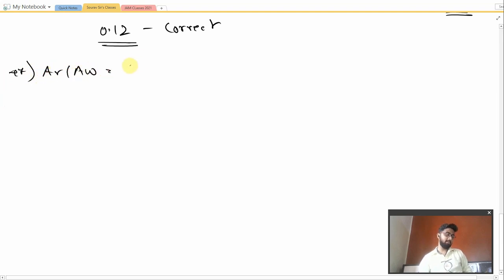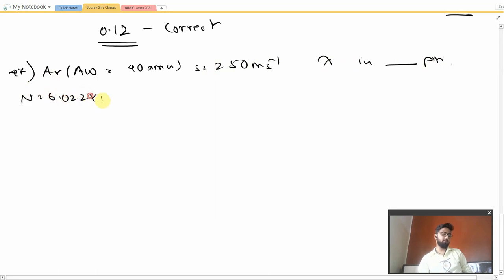for atomic weight, the molecular weight is 40 AMU. Okay, traveling at the speed of 250 meter per second. The speed of the species is 250 meter per second. Okay, so we have to calculate the de Broglie wavelength, lambda, in picometers. Okay, in picometers. The values that are given are N is equal to 6.022 into 10 to the power 23, and h is equal to 6.626 into 10 to the power minus 34. Okay, this is obviously in joule second.